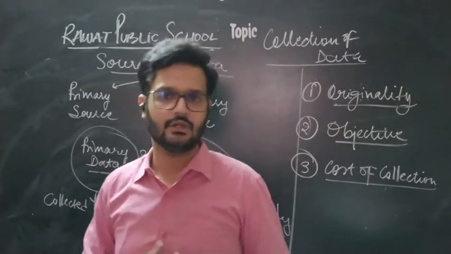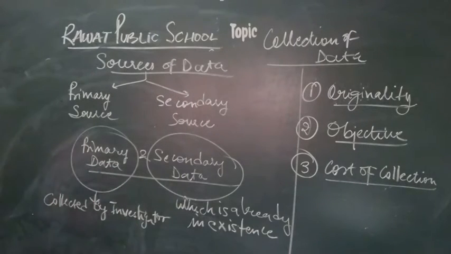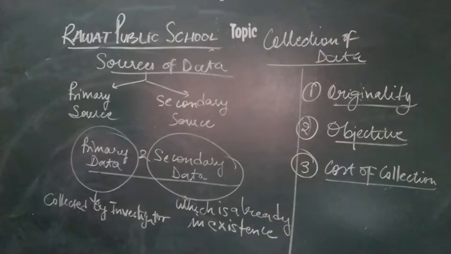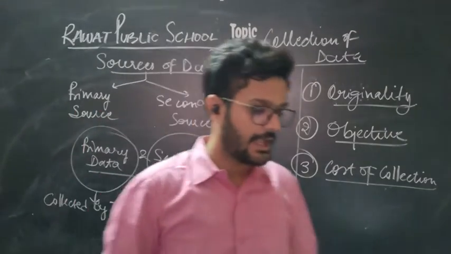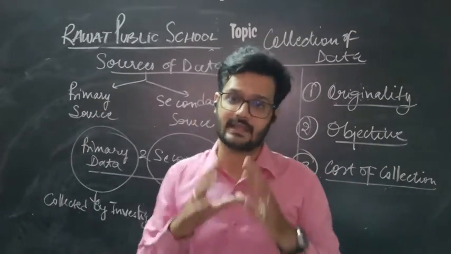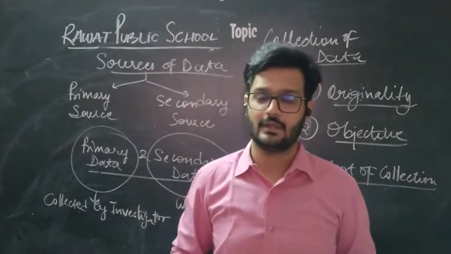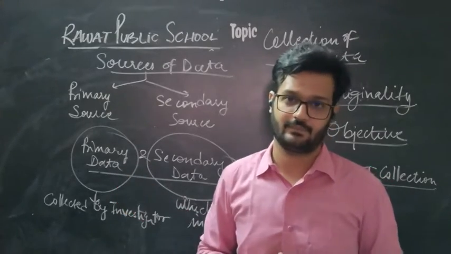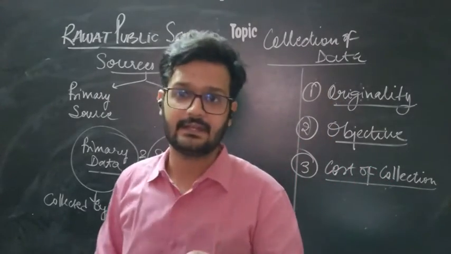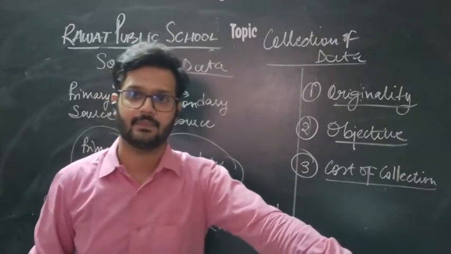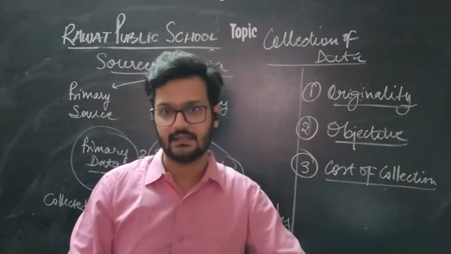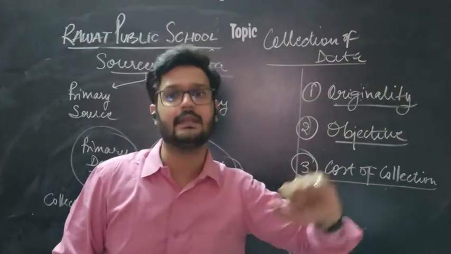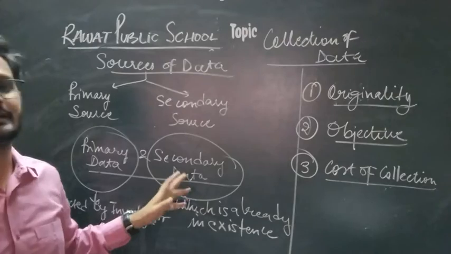Okay, let's continue with the topic. We have come to primary data and secondary data. What is primary data and secondary data? If the data is collected for the first time from its origin by yourself, then that is primary data. But if the data is already in existence, collected by some other person, but you are using that data, then that data is secondary data.